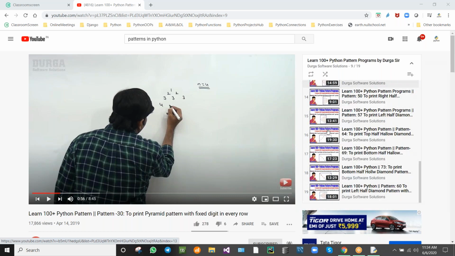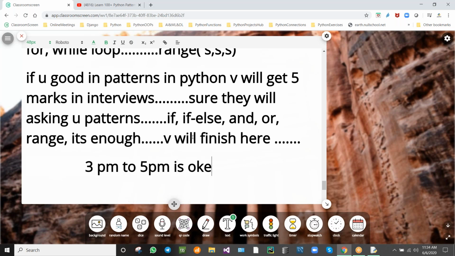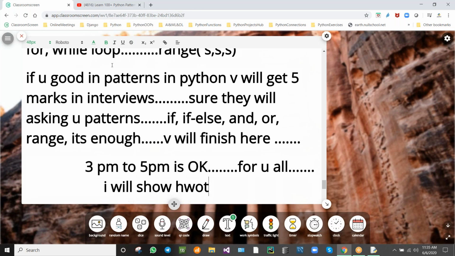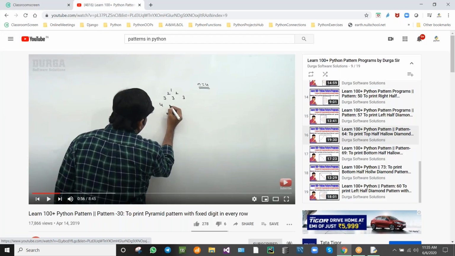Alphabets I will show you, and after this we will finish here. Go to these patterns. You need to practice this.